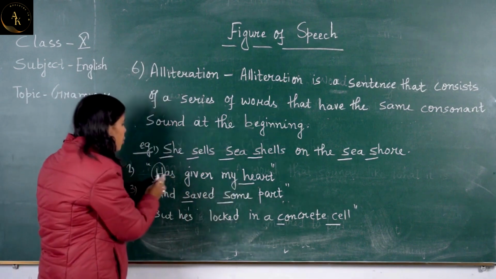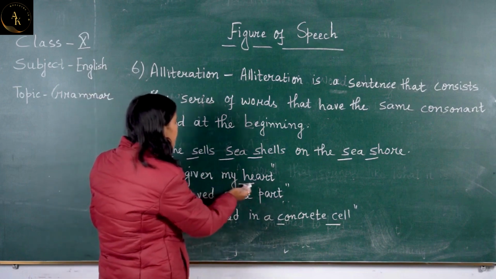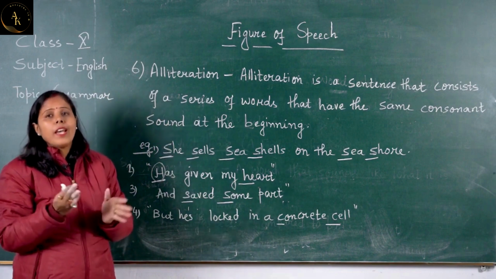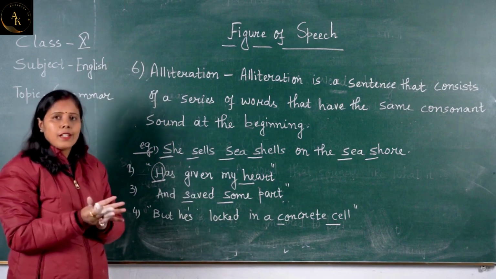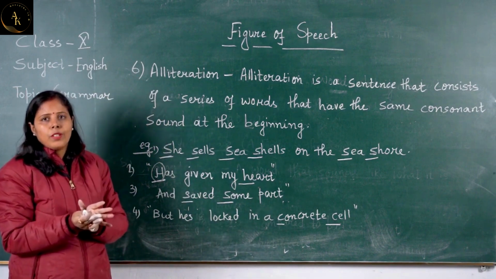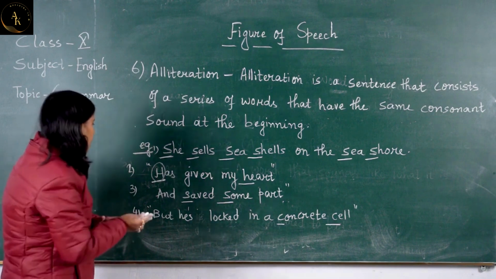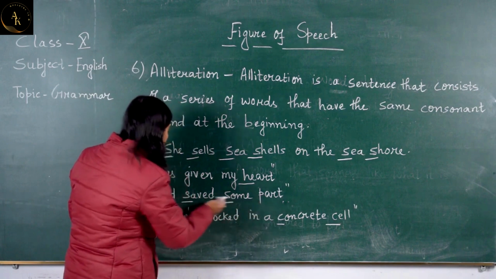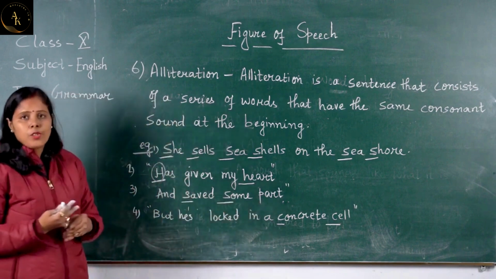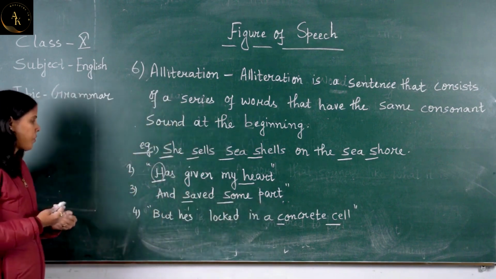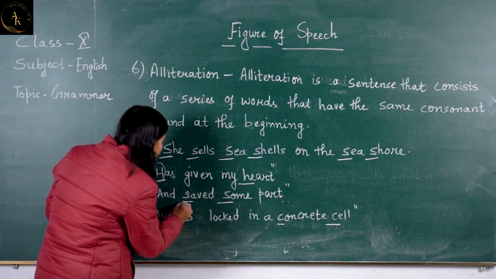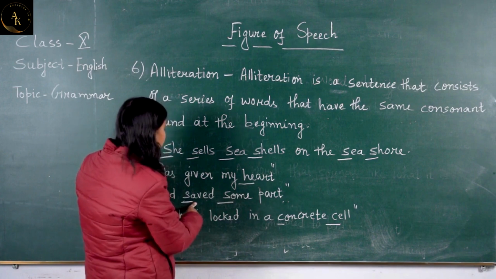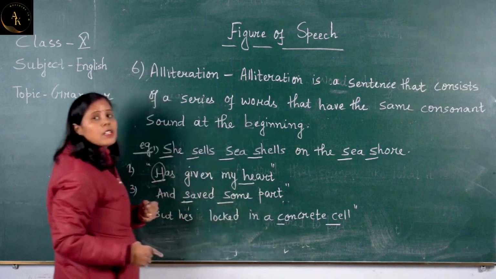यहाँ पे H consonant जो है इस sentence में repeat हो रहा है. So we can say that the poet has used alliteration as a poetic device in his poem Dust of Snow. Coming to the next example, and saved some part. Again, this line is from Dust of Snow, written by Robert Frost. So, यहाँ पे आप देखेंगे the consonant sound S again, one is in saved and another one is in some.